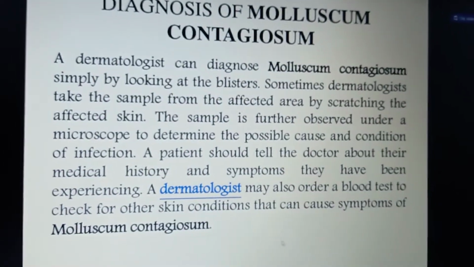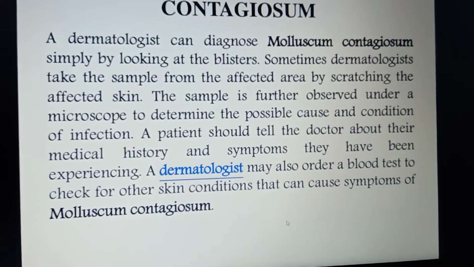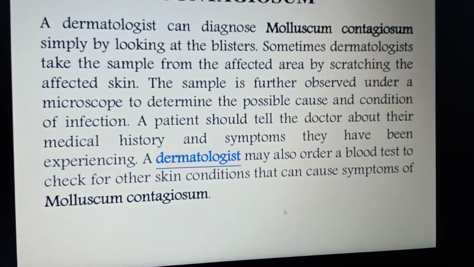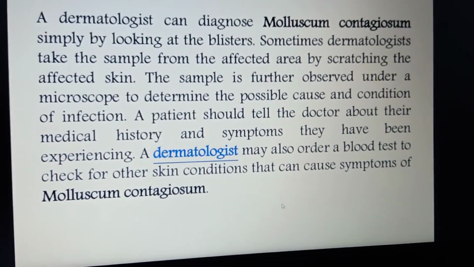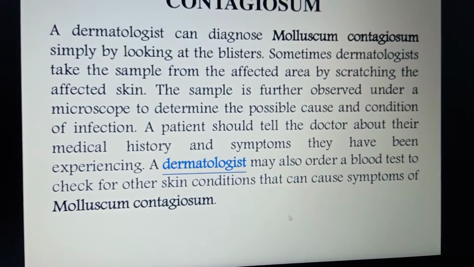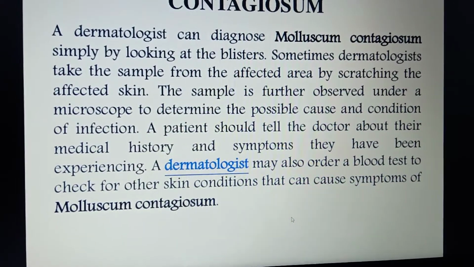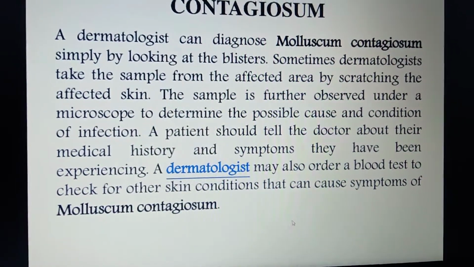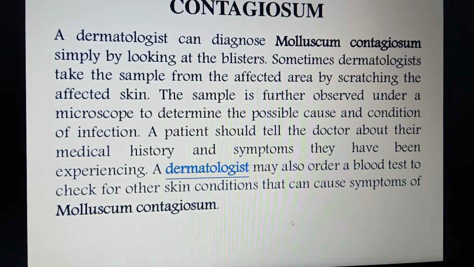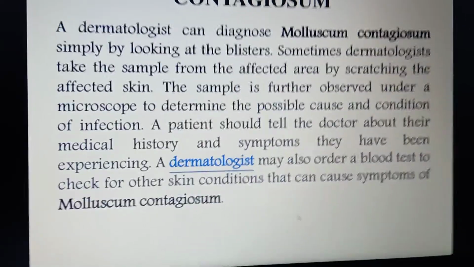And diagnosis. In the diagnosis, first they diagnose by simply looking over the blister form, and that is one of the diagnoses. The dermatologist, the skin specialist, takes a sample by scratching over the affected skin. They collect the sample directly and observe it under a microscope to detect the condition of the infection.